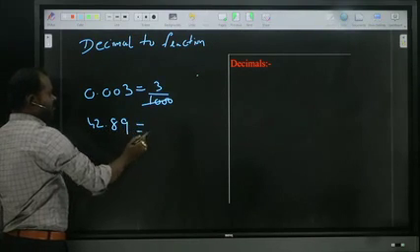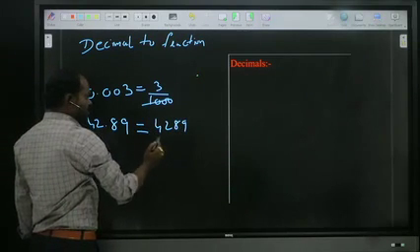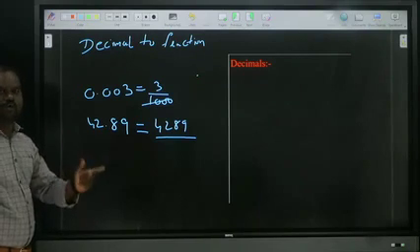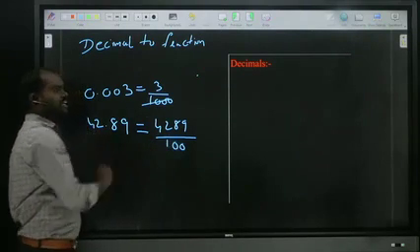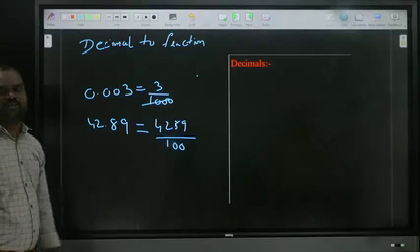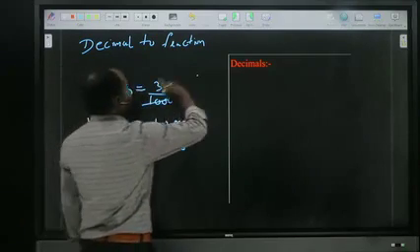42.89. If you remove the point, 4289 divided by, after point 2 numbers, so you will get 2 zeros, nothing but 100. Okay? Earlier I showed fraction to decimal. Now I am showing decimal to fraction. These fundamental things we have to know. Okay. Now we are looking at basic operations.